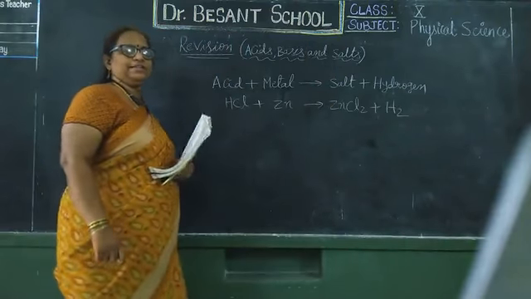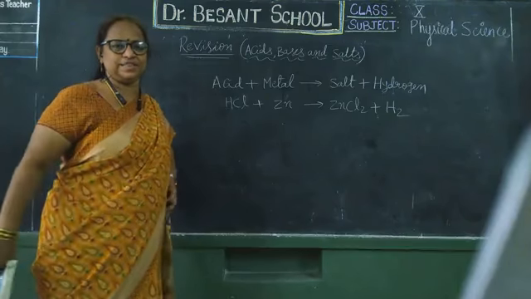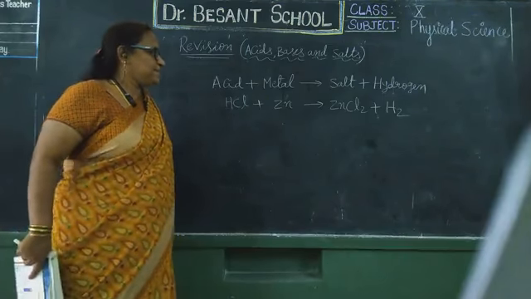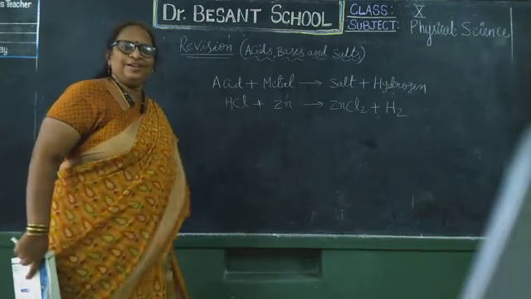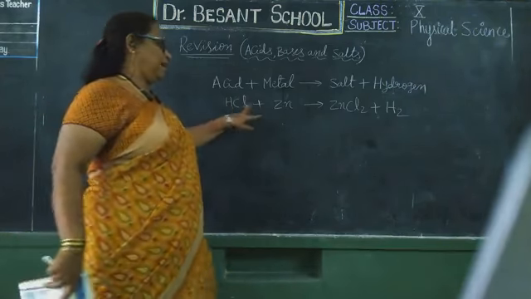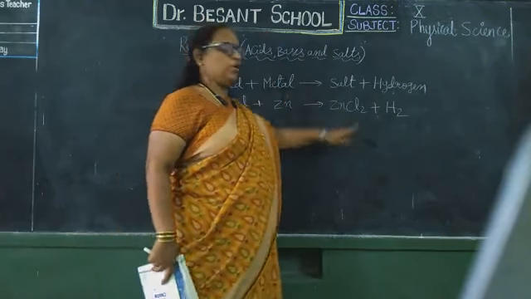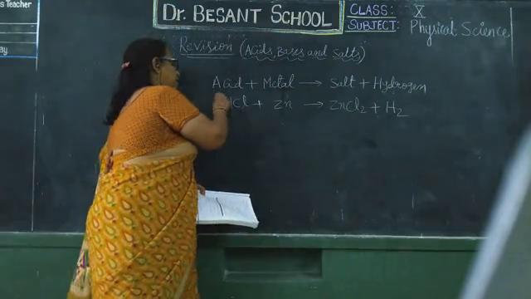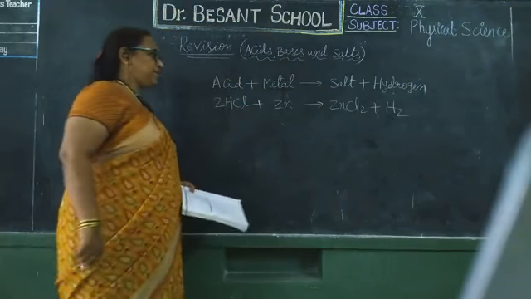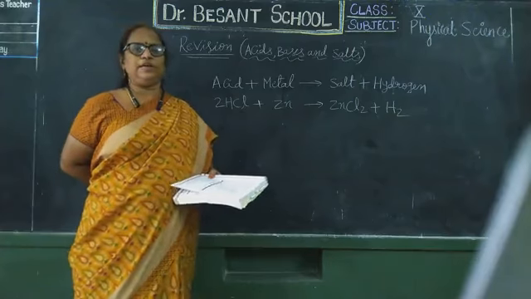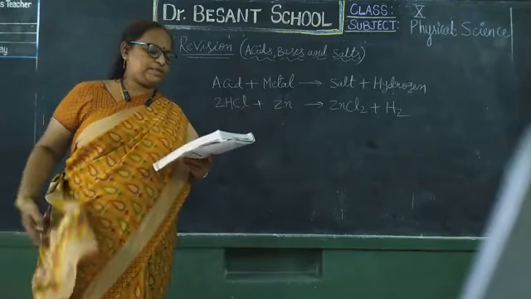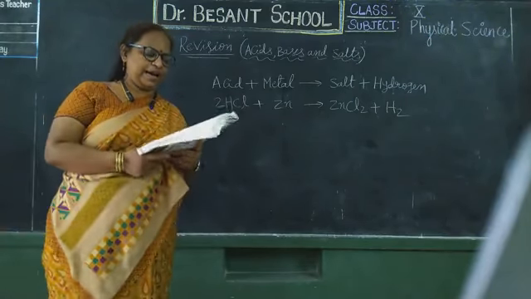Just recall, in 9th class we have done balancing of equations. Is this equation balanced? Recall, children. No. Here hydrogen 1 and here hydrogen 2. Here chlorine 1 and here chlorine 2. So how will you balance? 2HCl plus Zn gives rise to ZnCl2 plus H2. This is our activity, an important activity.